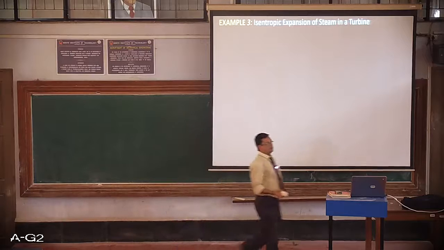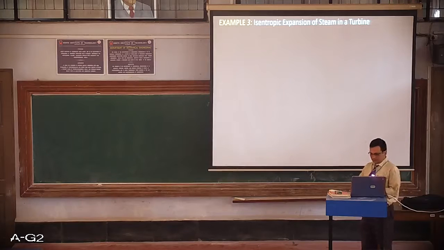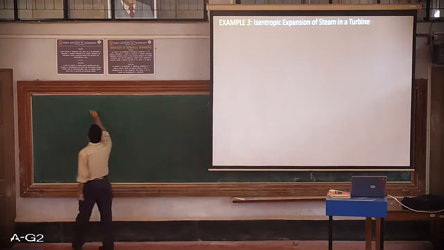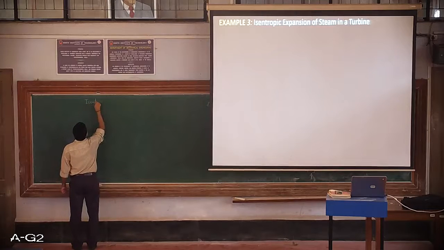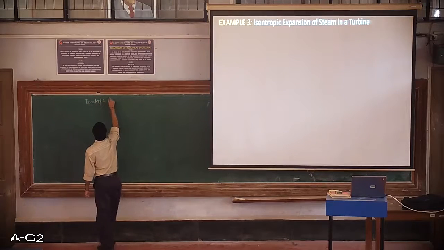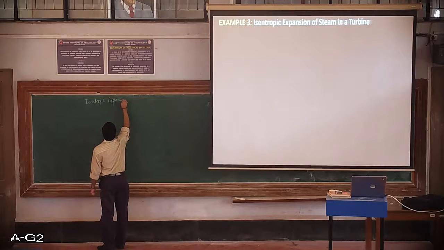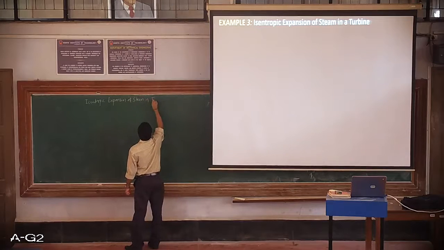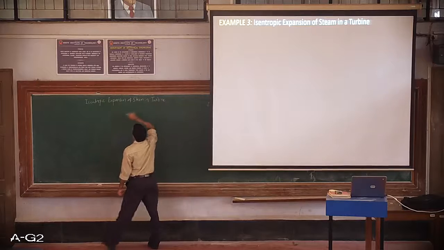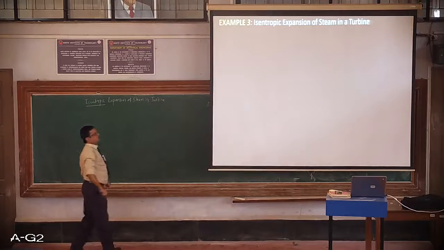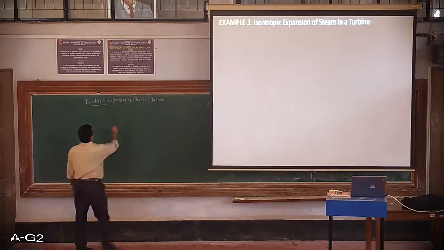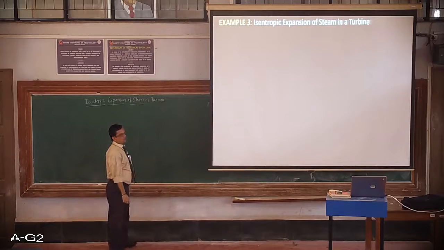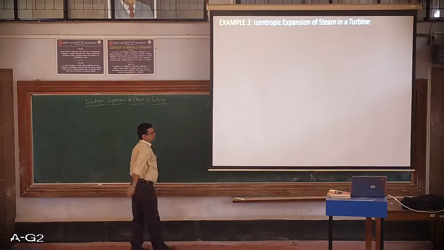Okay, so let me read the statement. Now the example is for isentropic expansion of steam in a turbine. So here I have taken isentropic, that is a reversible adiabatic process, an expansion against compression of a given pure substance, and the device is a turbine.